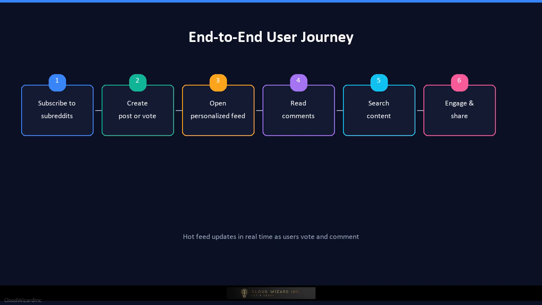Alex replies to a comment, and the comment service inserts the reply into the nested tree. Later, Alex searches for a topic and Elasticsearch returns ranked results. The journey is read-heavy, but every write triggers updates that must be fast and consistent.